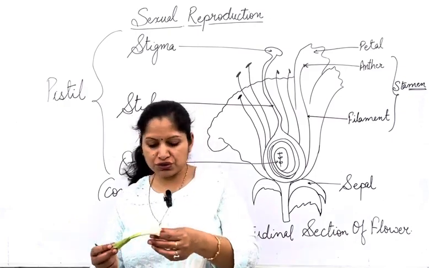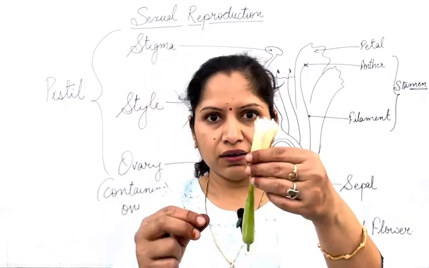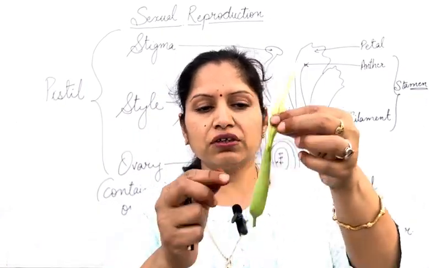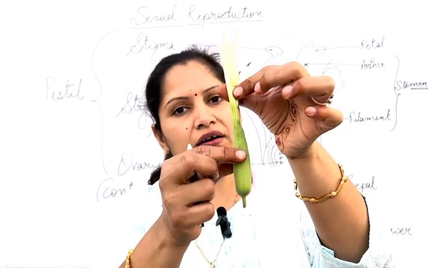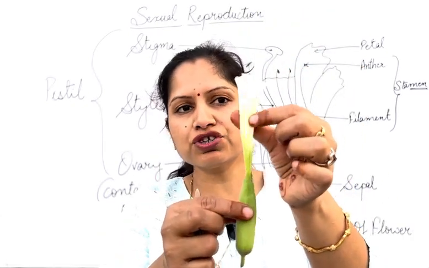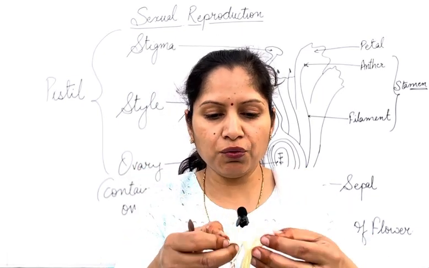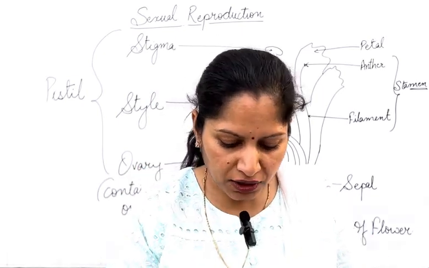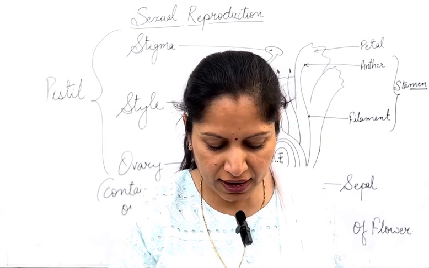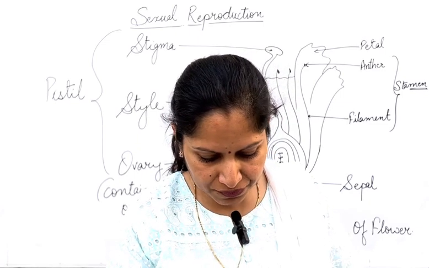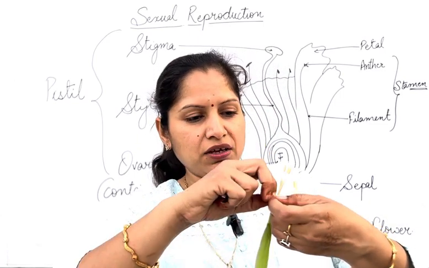Similarly, I'll show it to you in the dhatura flower also. So in the dhatura flower, this green part is a sepal. This white portion is the petals. Now, if I open up the petals, it's very beautifully seen. Okay, I'll just open it up.